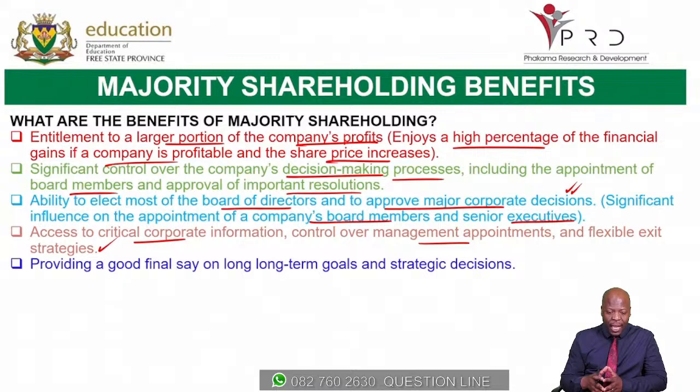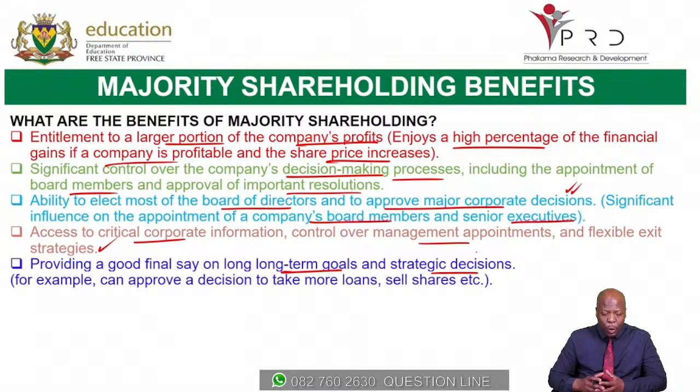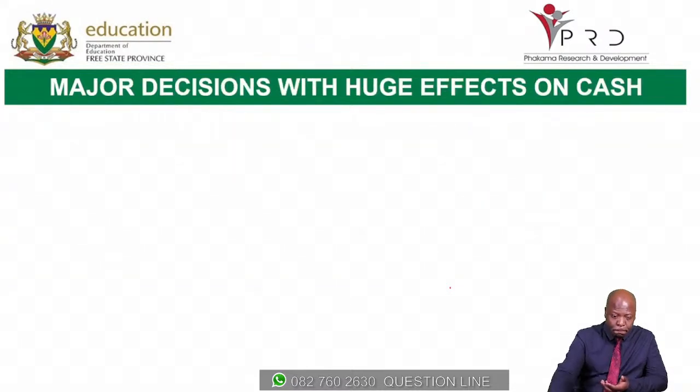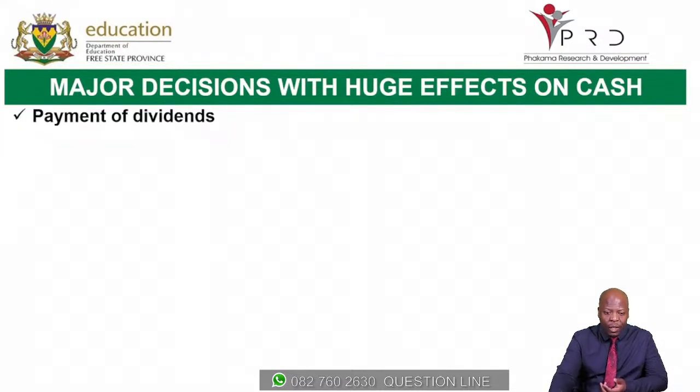Providing a final say on long-term goals and strategic decisions. So these major shareholders, they provide a final say on long-term goals as well as the company's strategic decisions. So on this one, for example, they can approve a decision to take more loans or issue more shares to the public. Major decisions with huge effect on cash.